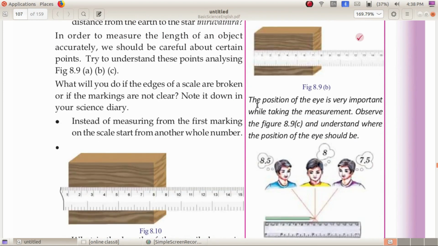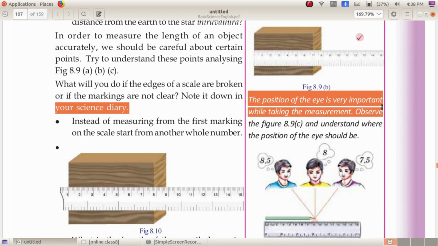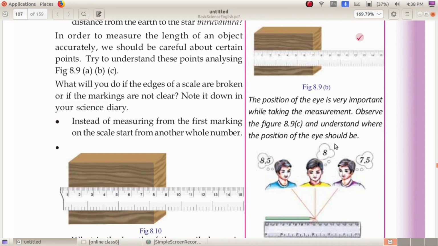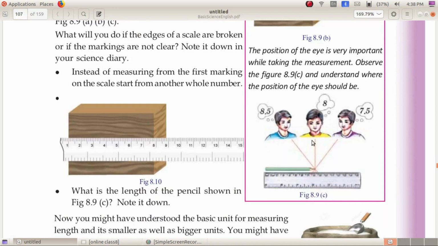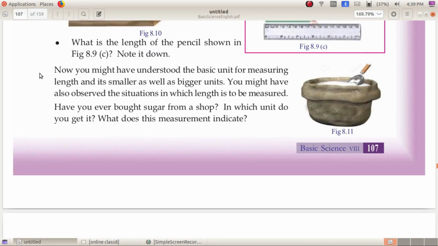So, which is right in these two figures? This one is right. The second thing we have to remember is that the position of the eye is very important while taking the measurement. Observe the figures and understand where the position of the eye should be. The position of the eye should be erect. In this figure, who is getting the correct measurement? This boy who got 8 centimeter is the correct measurement.